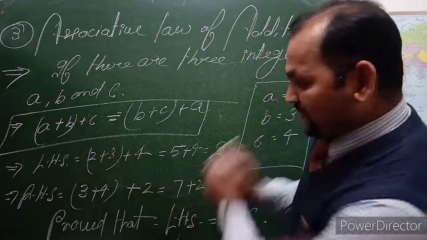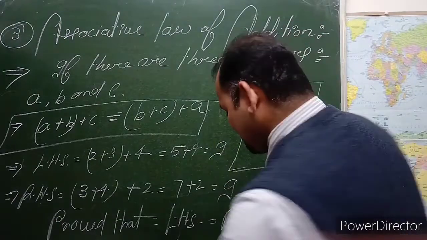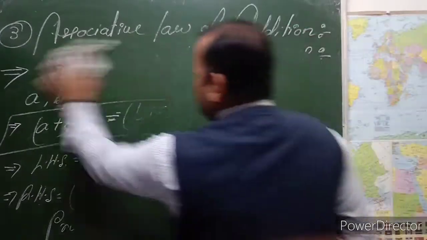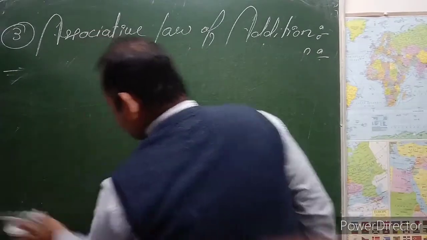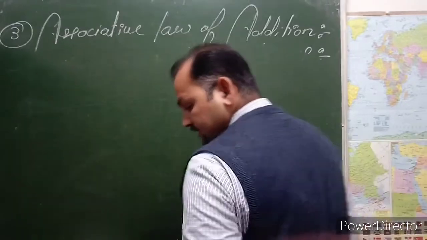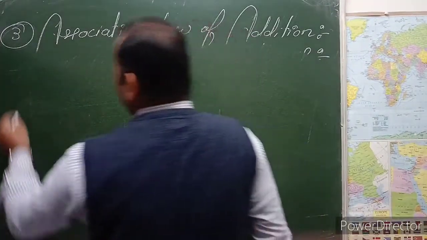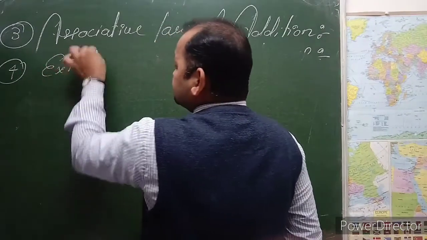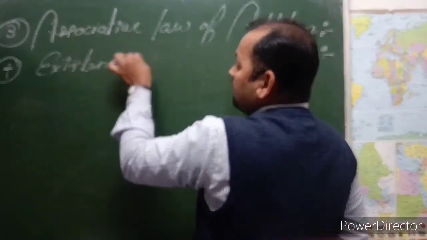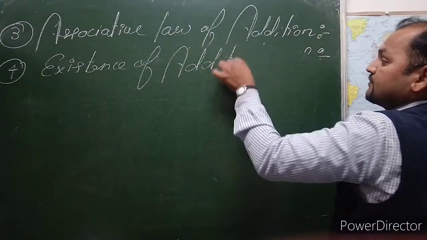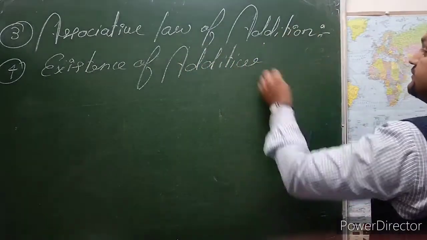It's like a game. Okay, the next thing we have to cover: the second was the associative law of addition. After that there is the existence of additive identity. Number 4: existence of additive identity.